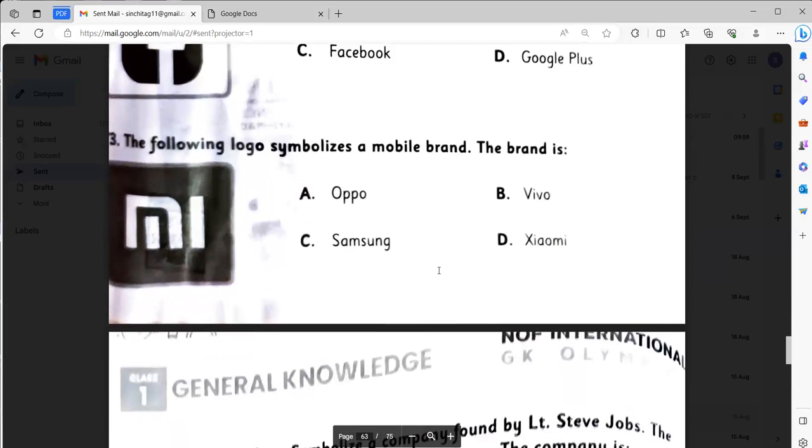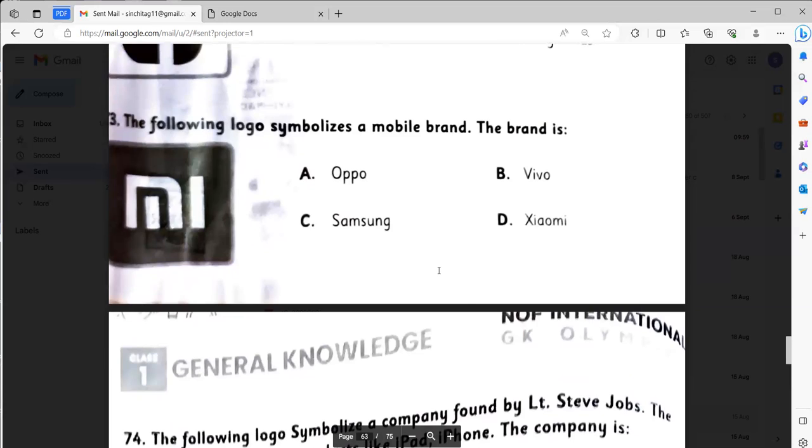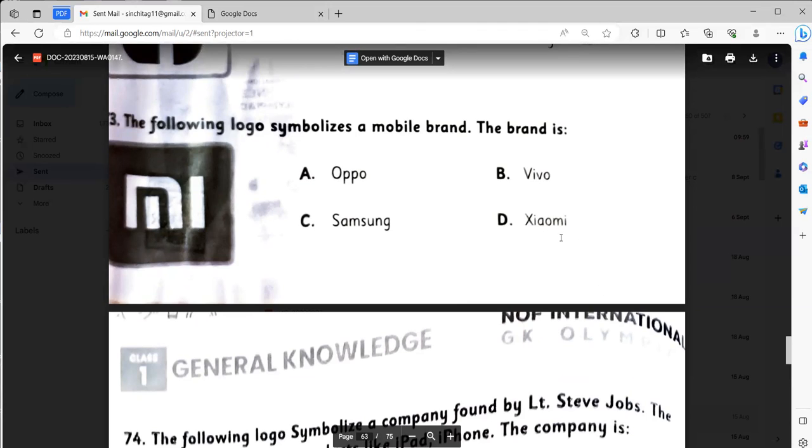The following logo symbolizes a mobile brand. The brand is Xiaomi, this one.